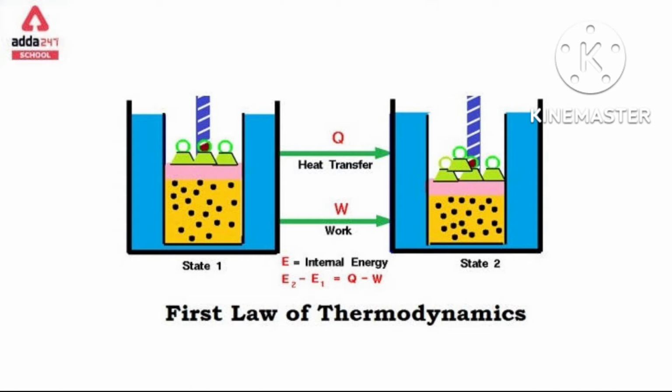Then how much volume change took place? Distance into area, L into A, is the change in volume, delta V. Delta means change, so L into A is the change in volume after applying the pressure.